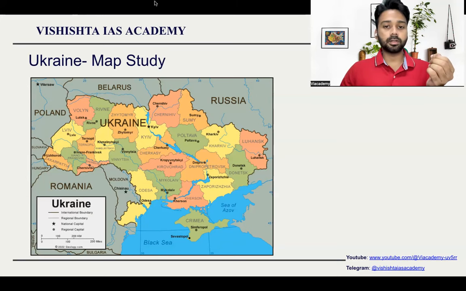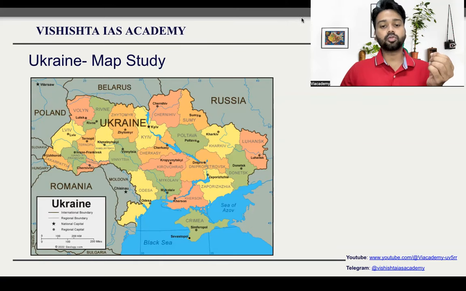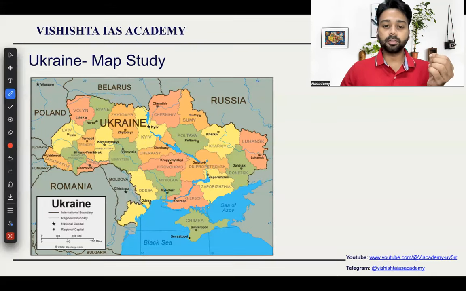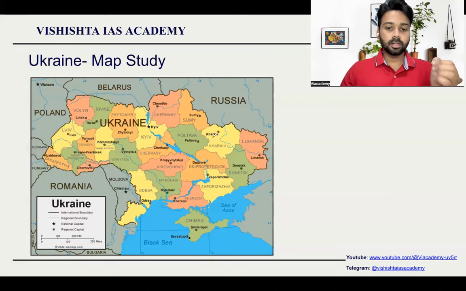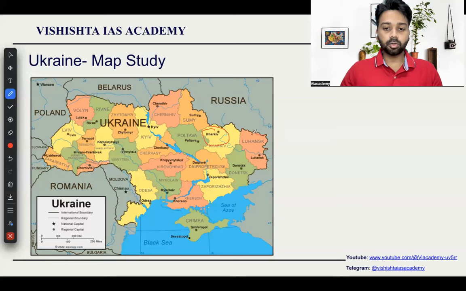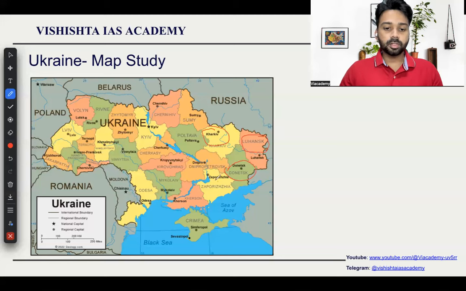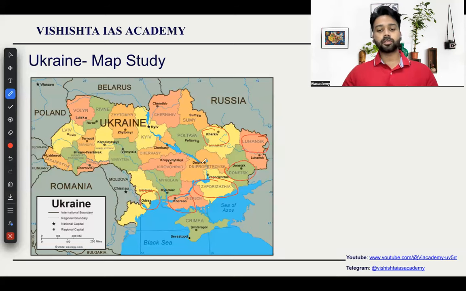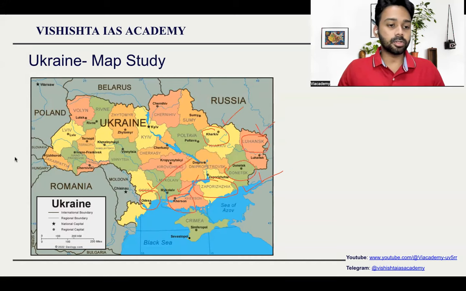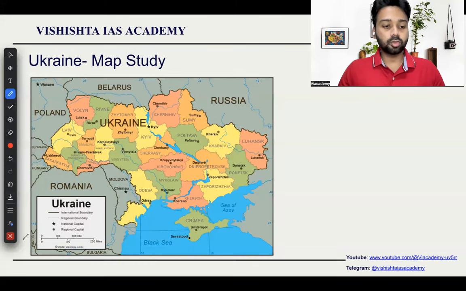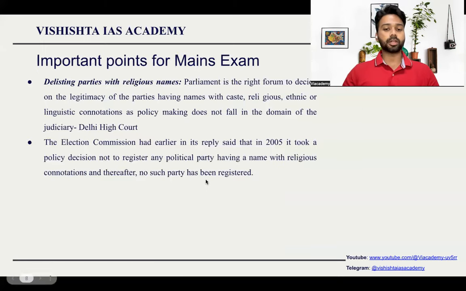Kharkiv province is very important. Kharkiv province has been in the news regularly because when Russia invaded, they invaded through Kharkiv and Luhansk. So Kharkiv province is important. Luhansk province is important. And then here, Donetsk, Zaporizhia, and Kherson. Apart from this, Odessa. So these provinces which I have encircled here are very important from examination point of view. Try to remember them because these provinces have been in the news regularly, and it is through these provinces that the Russian troops entered Ukraine. Important points from mains examination point of view.